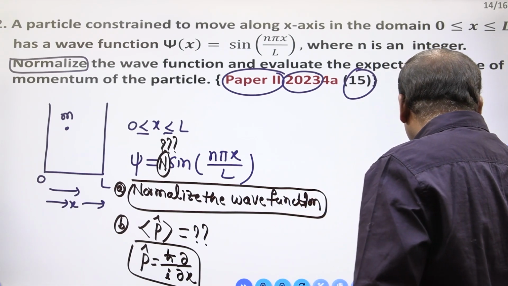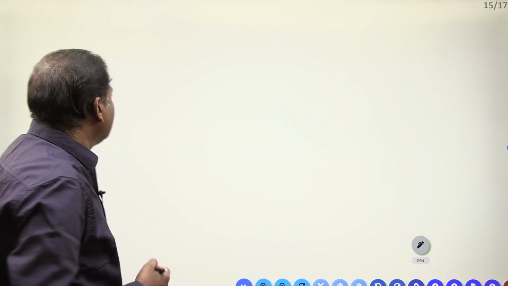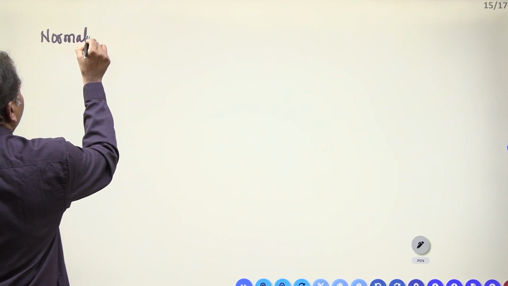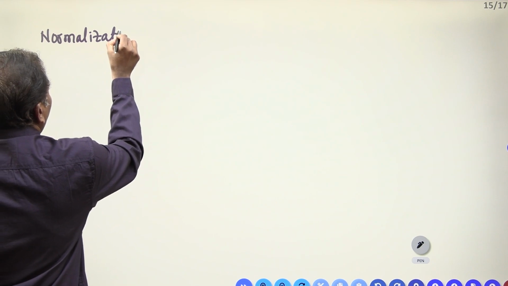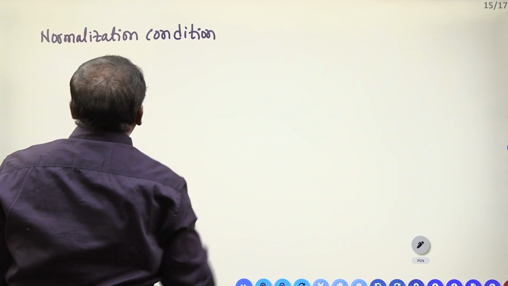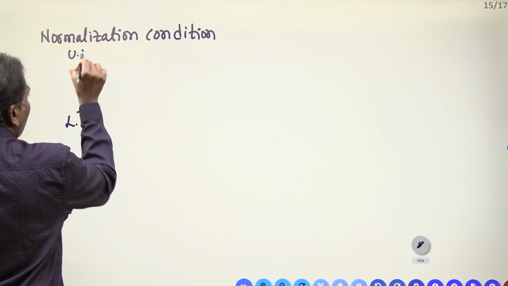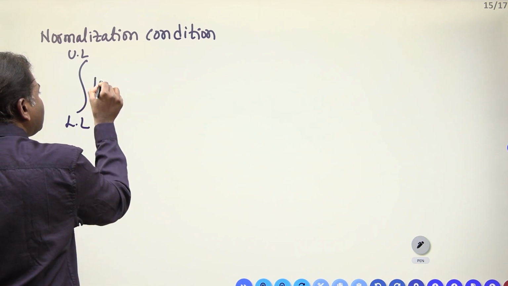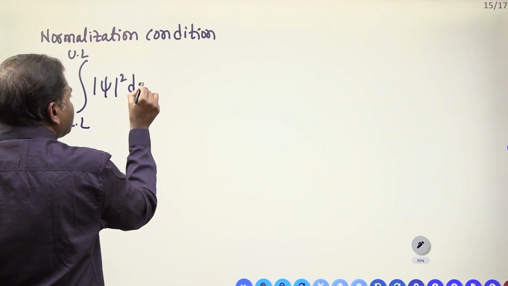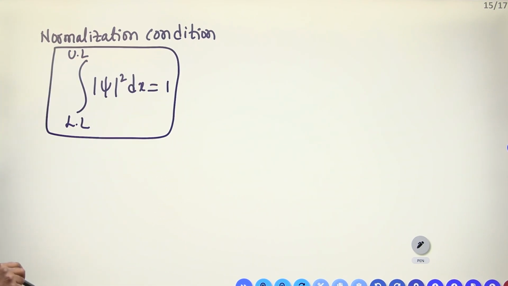How we have to solve? First we have to see how to calculate the normalization constant. There is a formula for the normalization condition. What is the normalization condition? The normalization condition is integral from lower limit to upper limit of modulus of psi square into dx is equal to 1. This is the normalization condition formula.